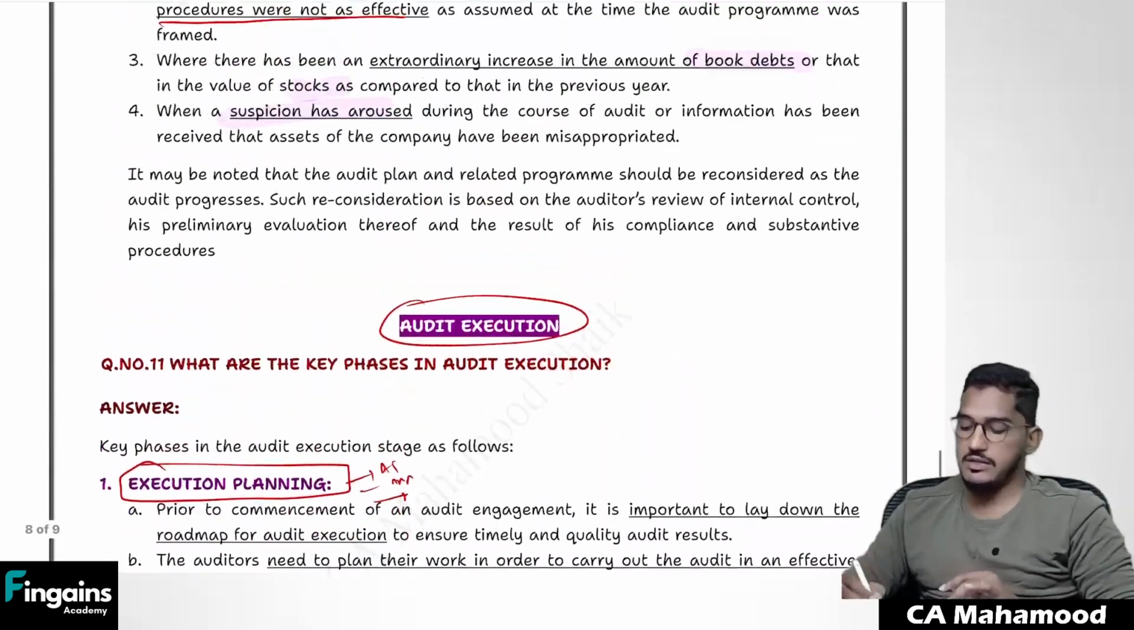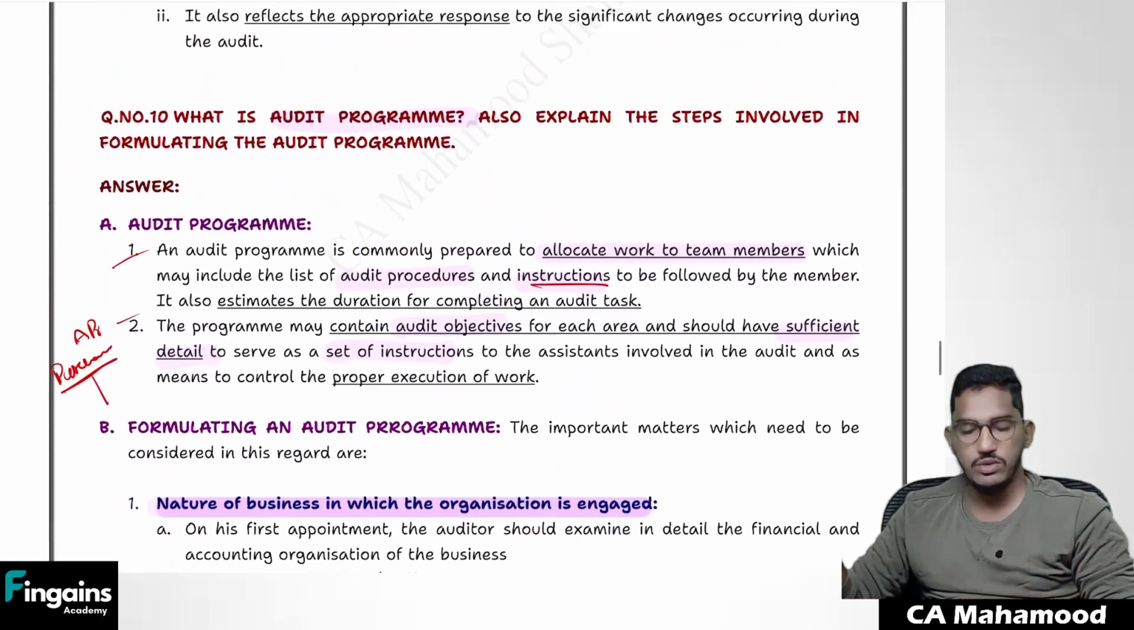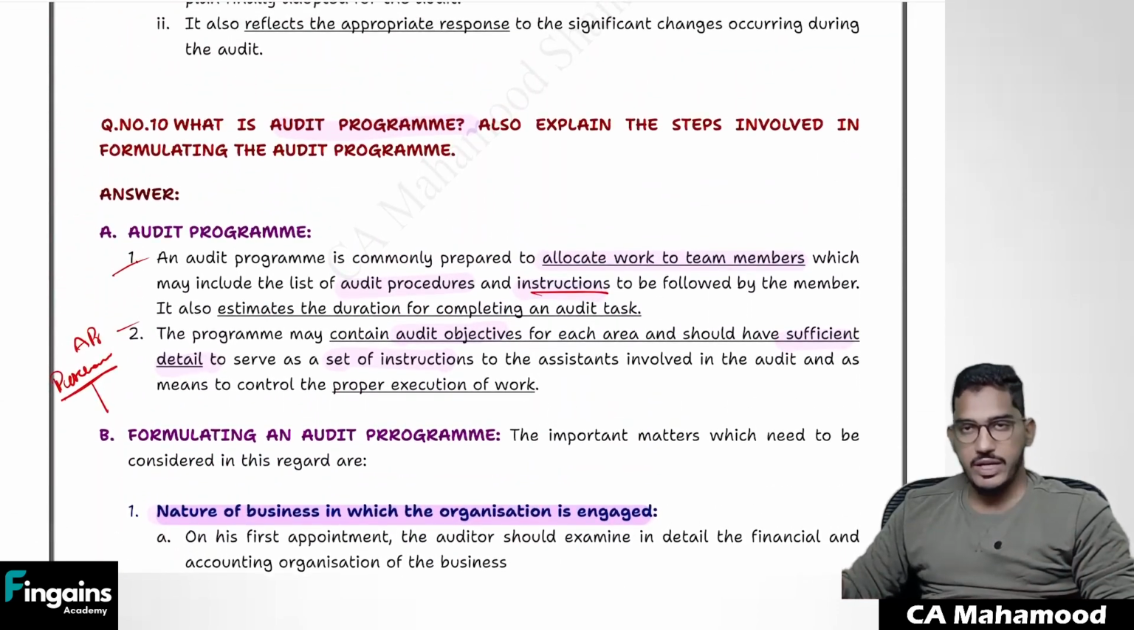That's all, guys. We are successfully done with the chapter audit strategy, planning and program. Nothing more left here to discuss. Okay, right.